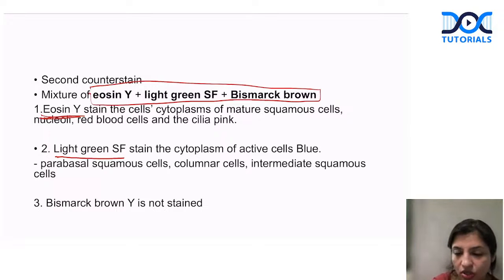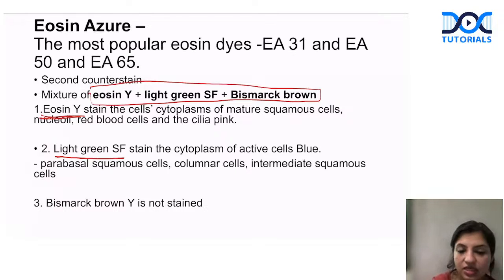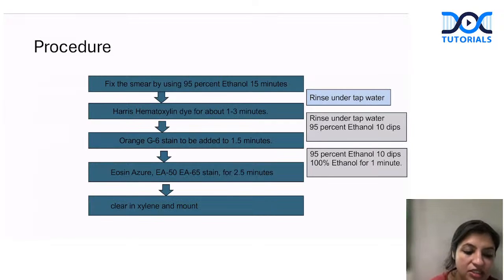Eosin azure. So hematoxylin डालो, orange डालो, then उसके बाद आप eosin azure डालो. So that's how the staining of pap smear is done. These eosin azure which we have formed come with different numbers: 31, 50, 65, which is given by the companies depending upon which ratios these are mixed, in which ratios this eosin Y, light green, and Bismarck brown are mixed. So that's the staining procedure which we have talked about: hematoxylin, orange, and eosin.